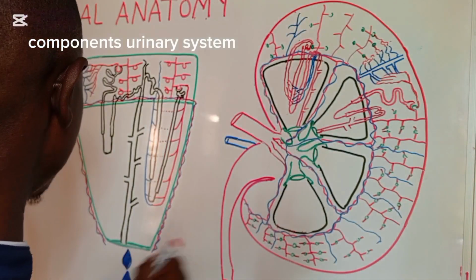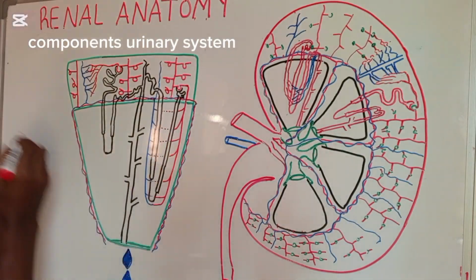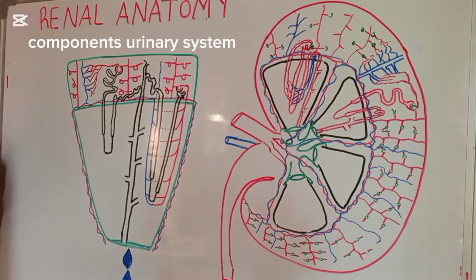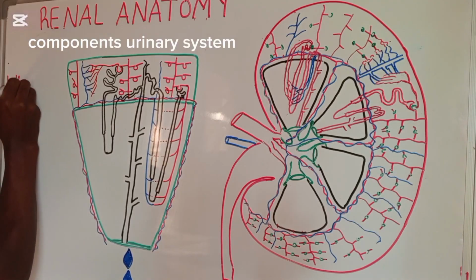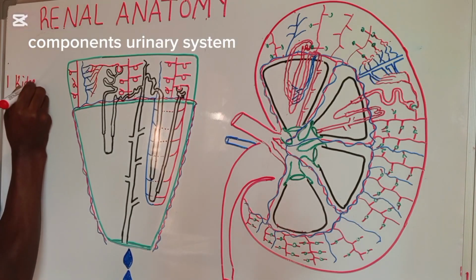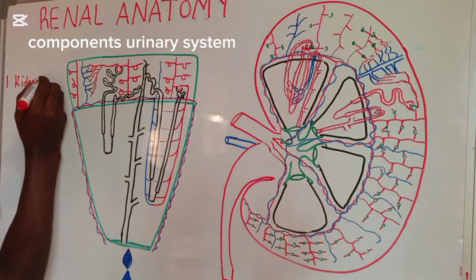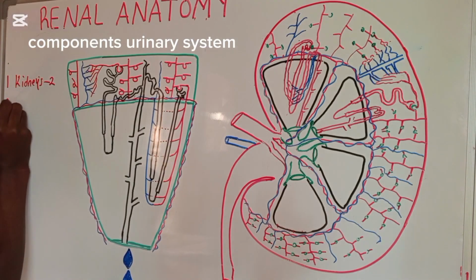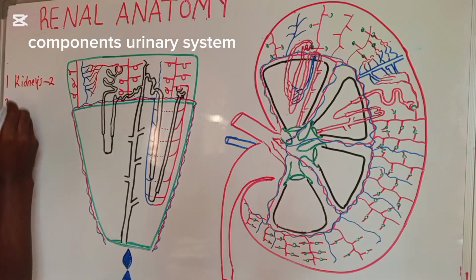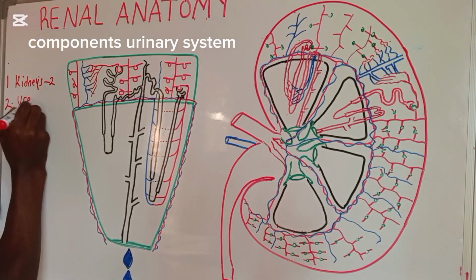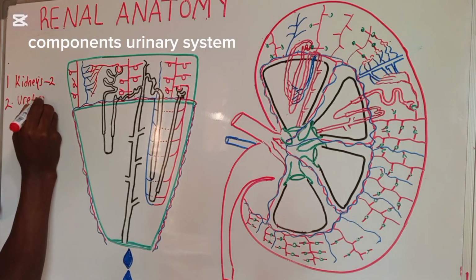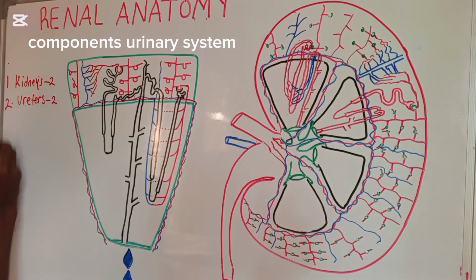This urinary system is made up of the kidneys, and the kidneys are two. It is also made up of the ureters, and the ureters are also two.